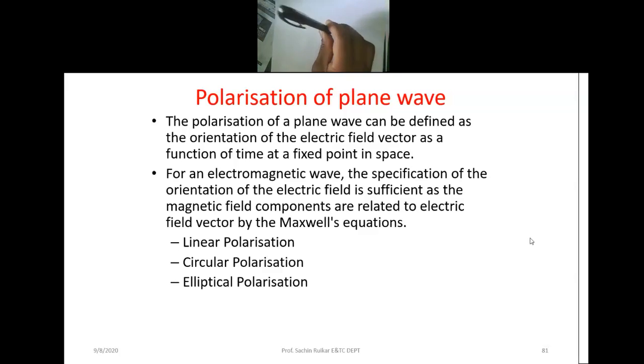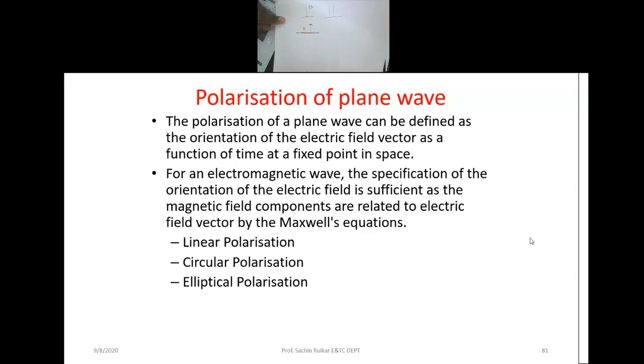Now, suppose I am saying that the electric field vector is parallel to this ground or this particular paper, this is parallel. So based on the nature of the electric field component, whether it is perpendicular or parallel, we can consider whether the electric field vector is perpendicular to this surface.